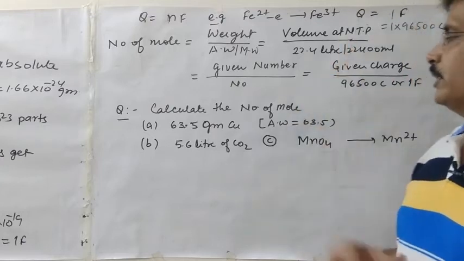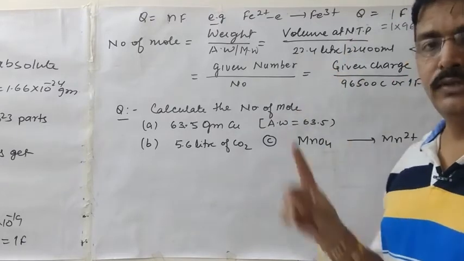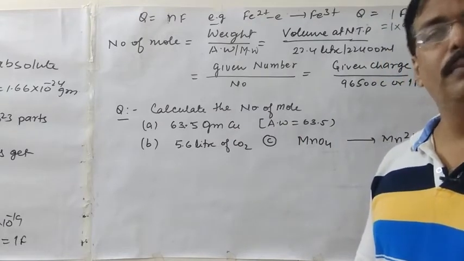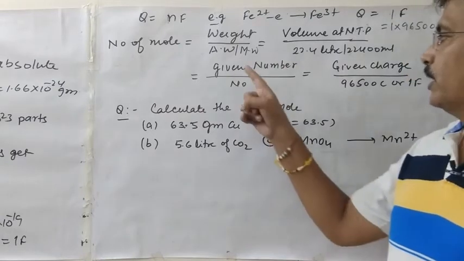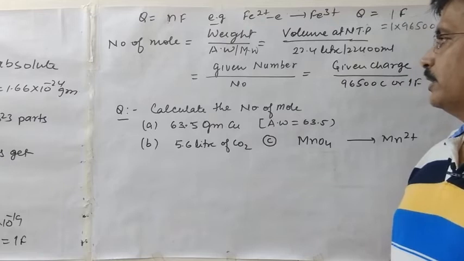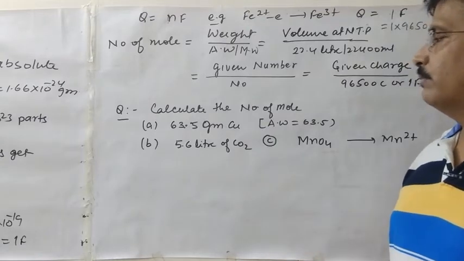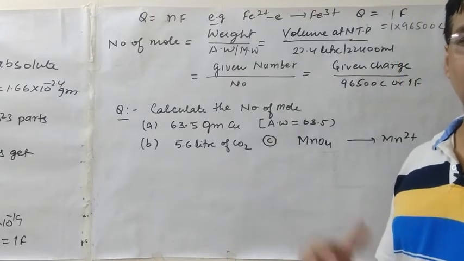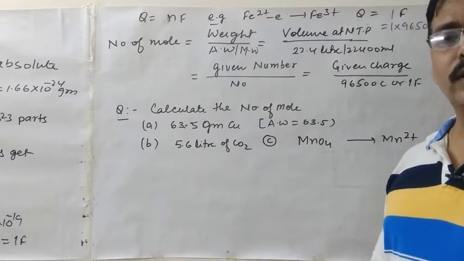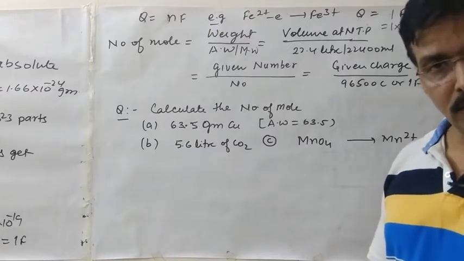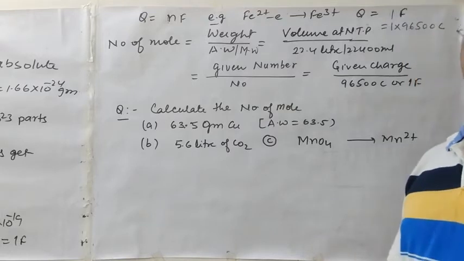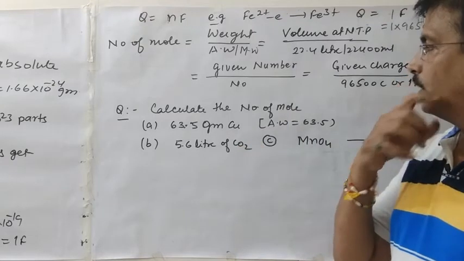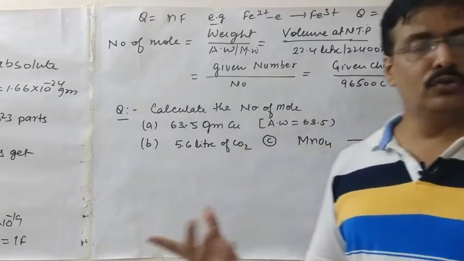If the volume is given at NTP, divide by 22.4 liters if the volume is in liters, or divide by 22,400 ml if the volume is in ml. Clear? Now, if the number of atoms or particles is given, then we divide it by Avogadro's number to calculate the number of moles. If the charge is given in coulombs, we divide by 96500, or if it is given in faradays, we divide by 1F. Clear? So in this way, first of all you must remember to calculate the number of moles, and after that you do the question.